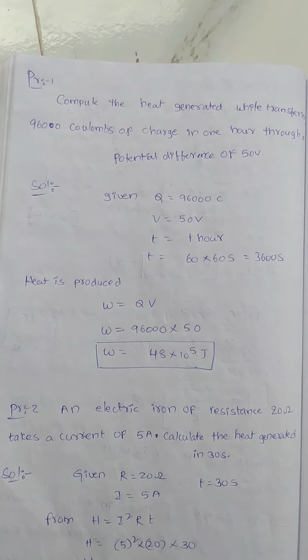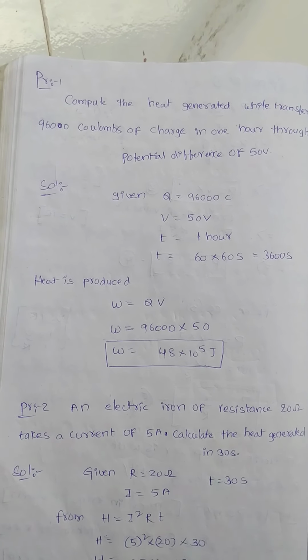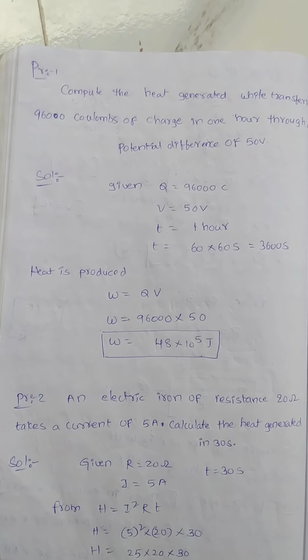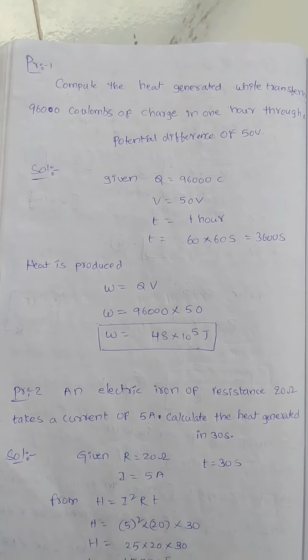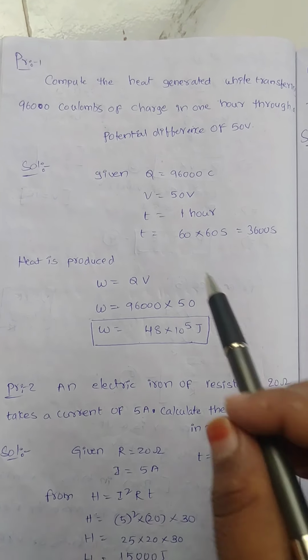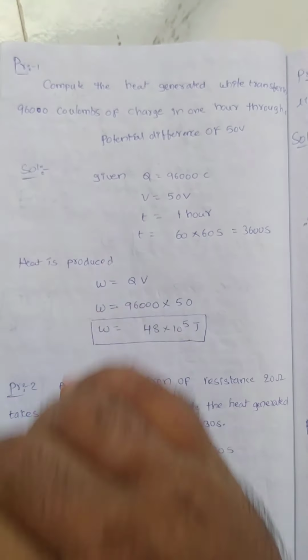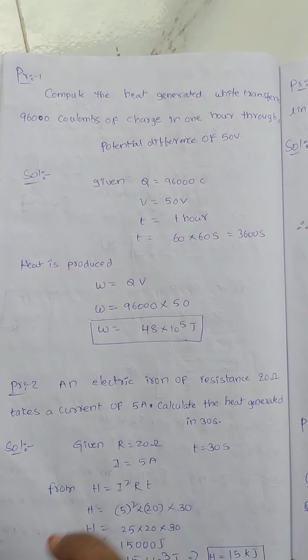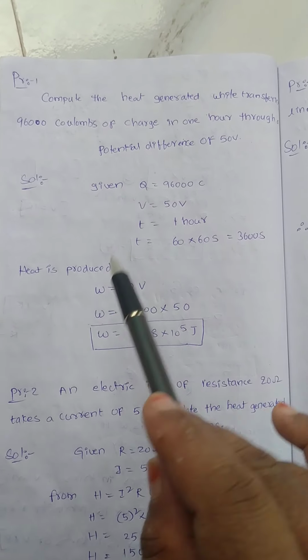Yes, we have to find out this one. So, what they have given is this much. Like that, we can easily do the solution for that problem. See, they gave Q, coulombs means charge, 96,000 coulombs. Potential difference they gave, 50 volt. Time they gave, 1 hour.